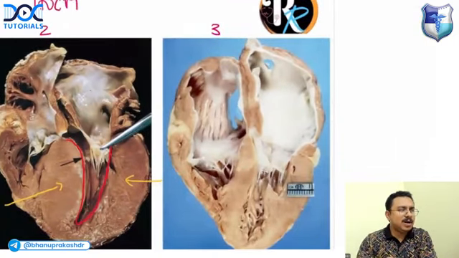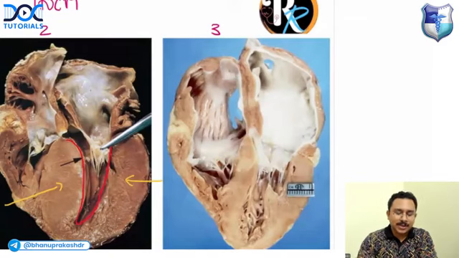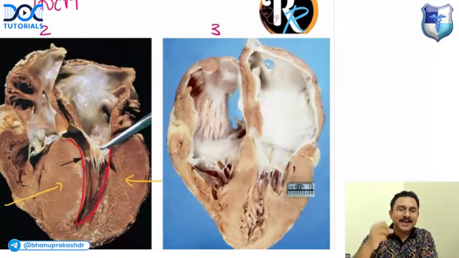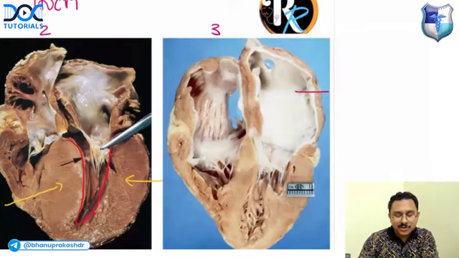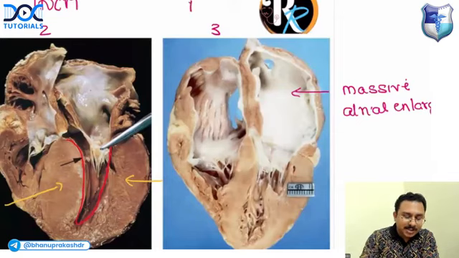In the third one, can any one of you tell me what is the most important gross finding of restrictive cardiomyopathy? In restrictive cardiomyopathy, the common example is that of amyloidosis. Can you tell me what is the finding in the gross? Because the ventricular wall is quite stiff because of deposition of amyloid, the atria has to pump against a stiff ventricle, because of which the atria will get enlarged. So the characteristic feature of restrictive cardiomyopathy is a massive atrial enlargement.